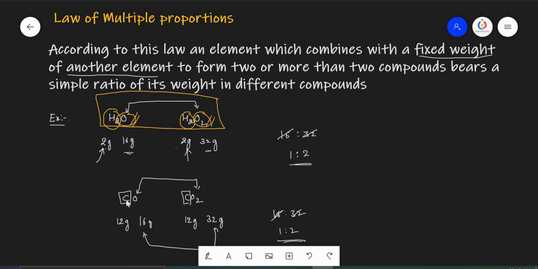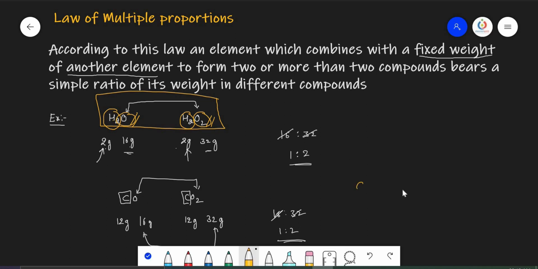So here also, carbon monoxide, carbon dioxide. Only carbon and oxygen are present. You should not take again CO, CO2, CH4. You should not consider this one because a third element is present, hydrogen. These two follow multiple proportions because only carbon and oxygen are present. So in any option, if only two compounds with the same type of elements are there, then that particular option follows the law of multiple proportions.